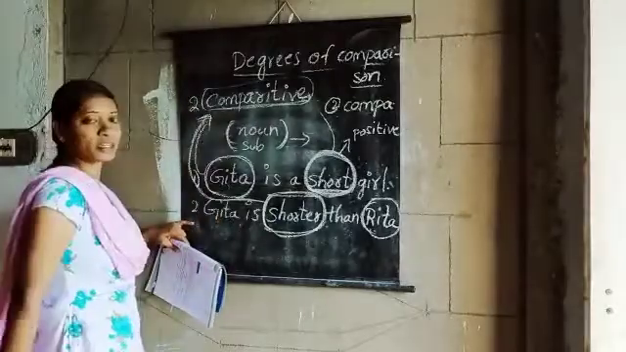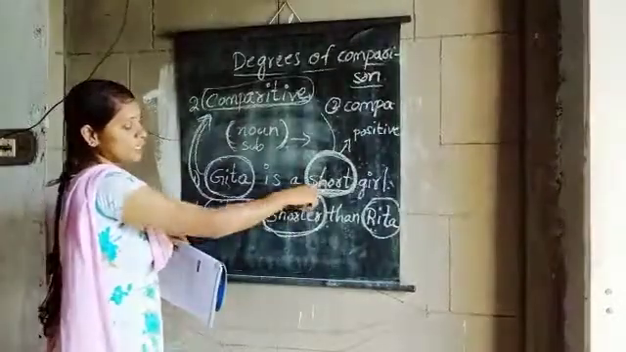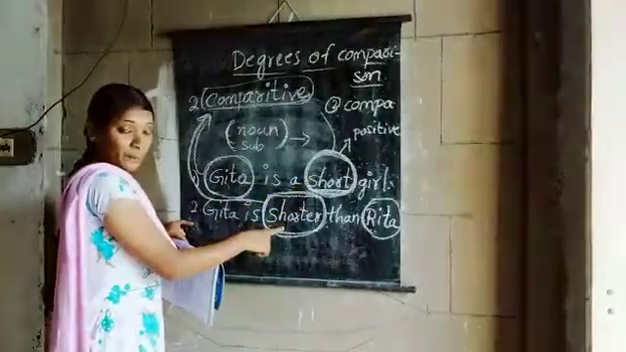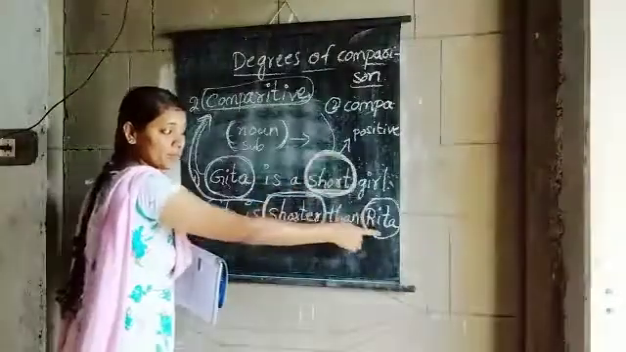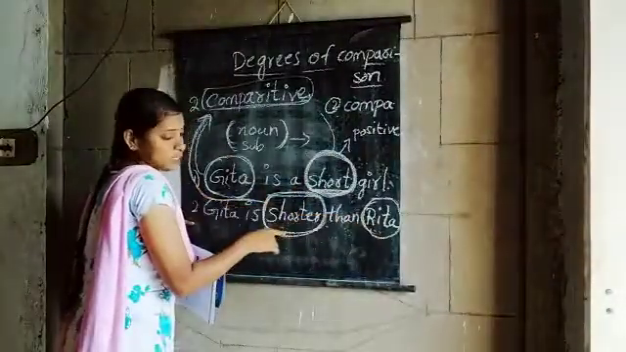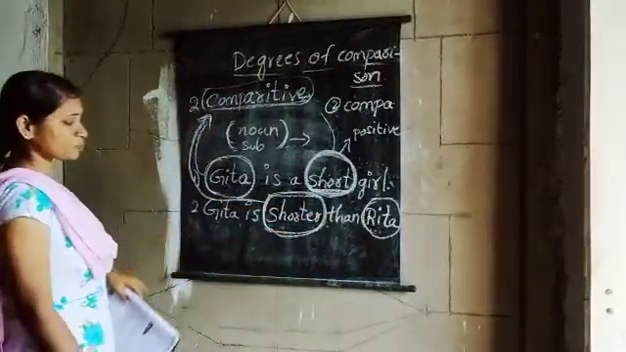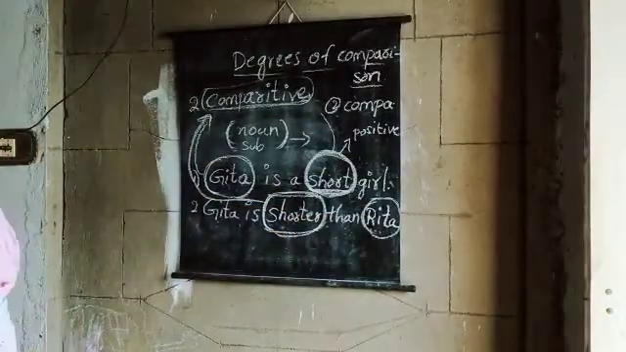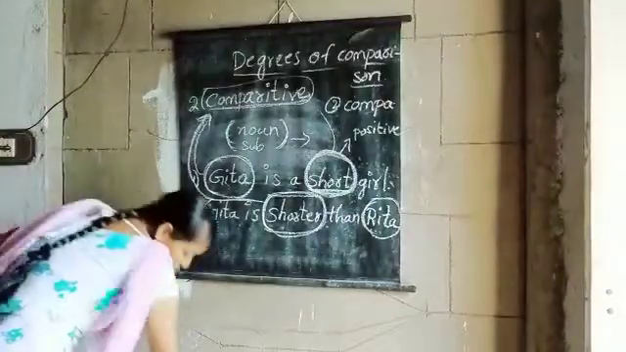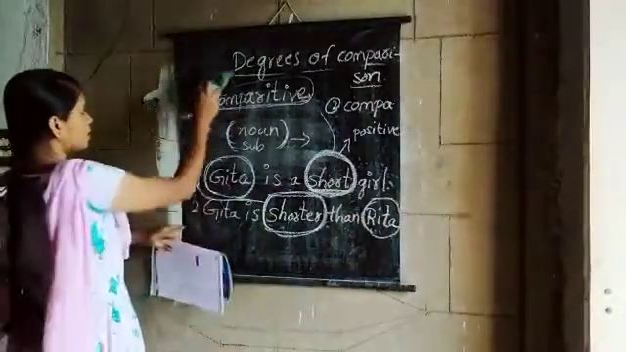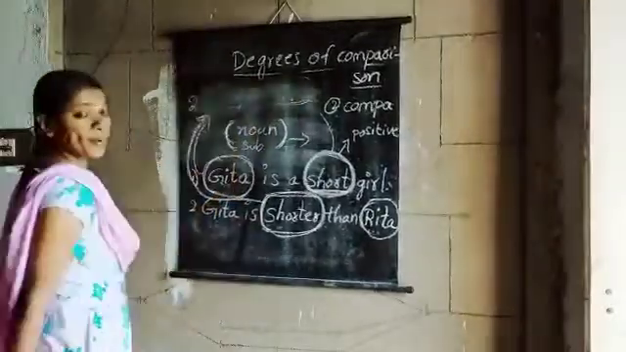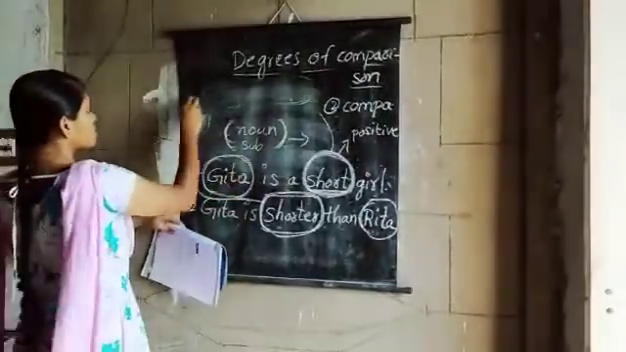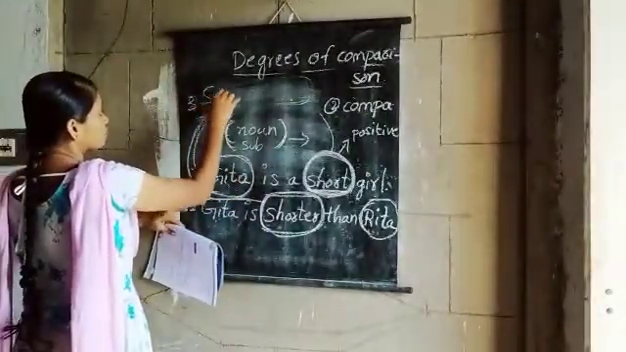Okay children, do you understand? Short is positive degree, shorter is comparative degree. Why do you call it comparative? You are comparing with Rita. So this is a comparative degree. I hope all of you understood. Let us see the third one now. What is the third one? Superlative. The third one is superlative.